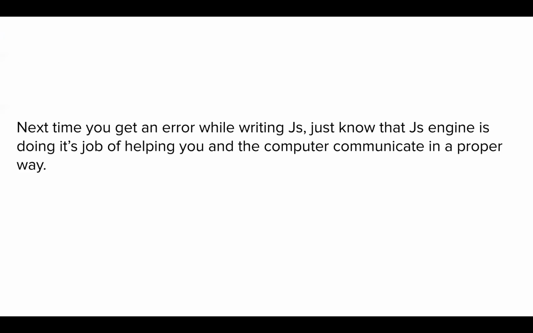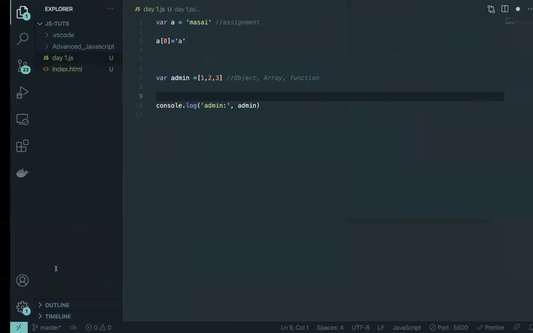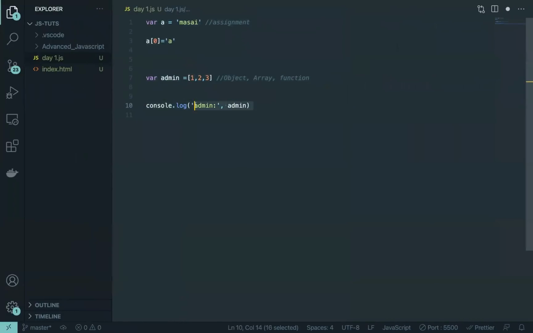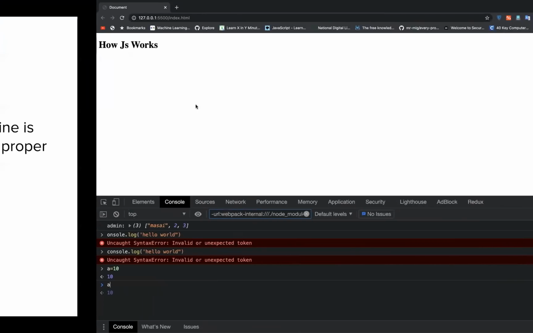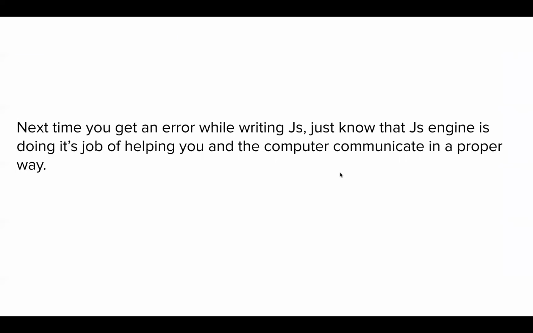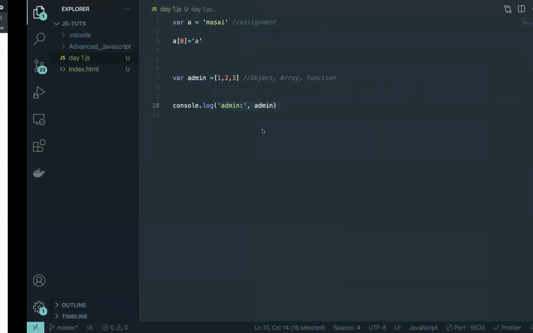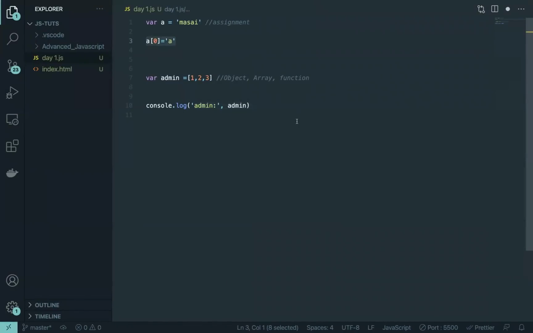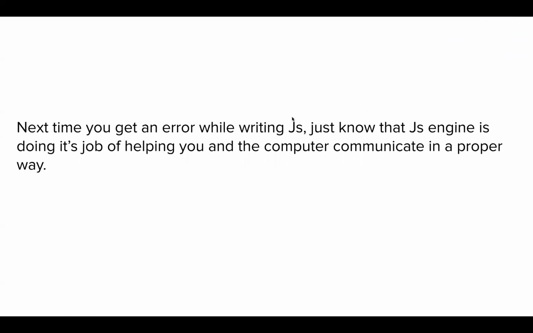Now how is your code executed, like all of this, this a is equal to 10, how is it getting executed, right? What's the thing that is happening, and what does that process look like? What is the first step to that process when I type this a is equal to 10? So what is the process which is going on here?